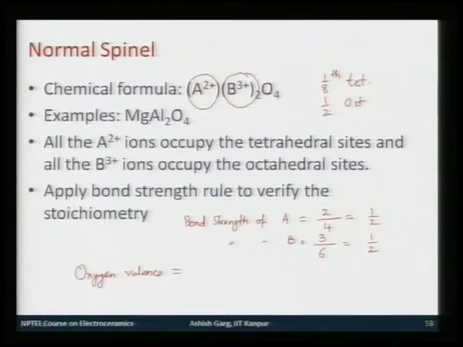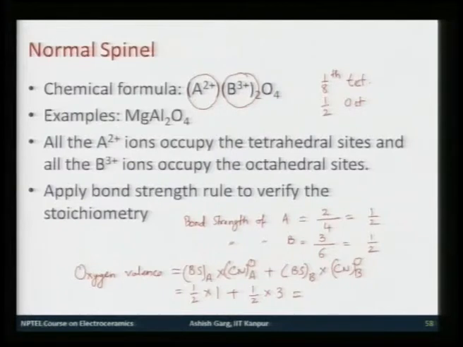So, oxygen valence in terms of both the bond strengths would be the bond strength of A multiplied by how many oxygens are surrounded by A type of atom, which means coordination of oxygen by A, plus the bond strength of B multiplied by coordination of oxygen by B. Now, bond strength of A is half, and in spinel structure, oxygen is surrounded by one A atom and 3 B atoms.